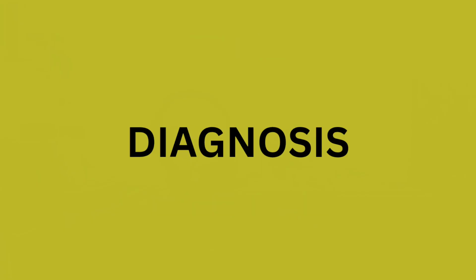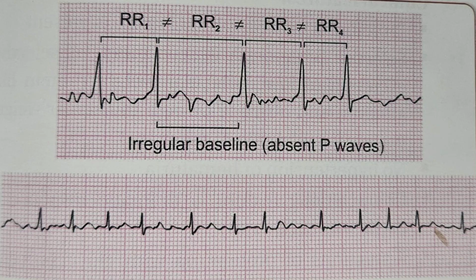So how can you diagnose this? The first and foremost thing is the ECG, electrocardiogram. In ECG there may be an erratic, irregular baseline with absent P waves and irregularly spaced QRS complexes.